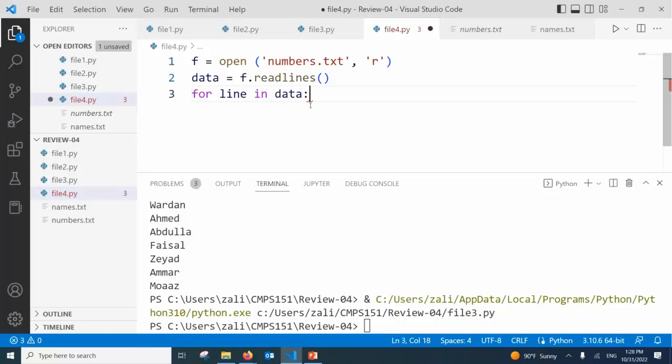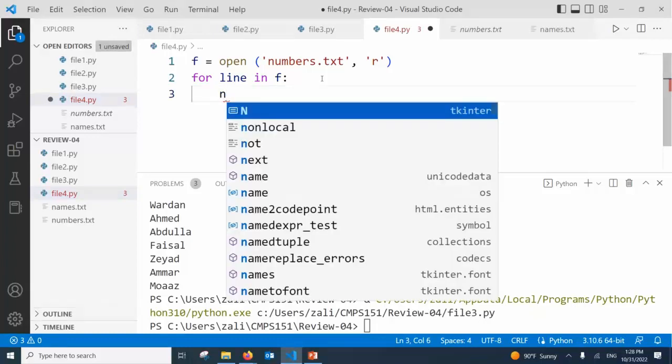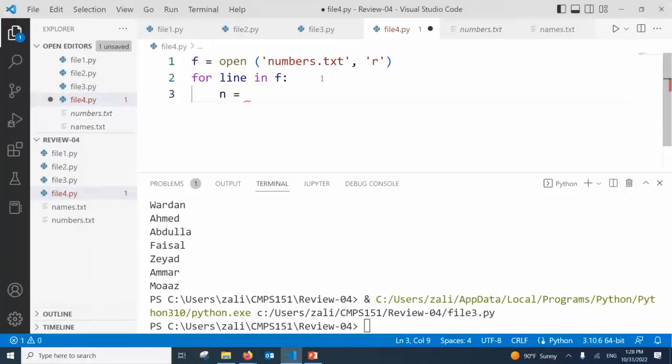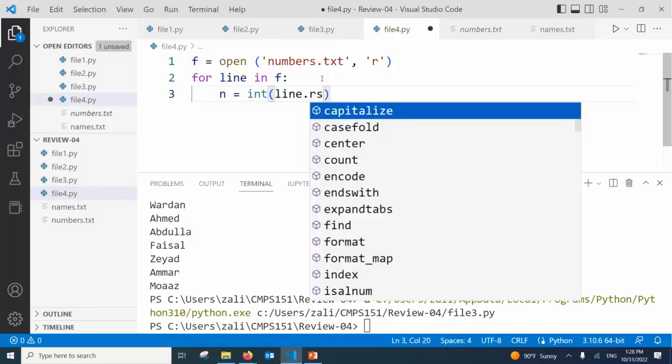Yeah. We say how we go line by line now, right? Okay, do I need to do this by the way? No need. Can I say for line in f? Okay, right? But now I need to convert it, right? n is equal to what? No. Integer dot what? Integer dot what? And to be on the safe side, what?